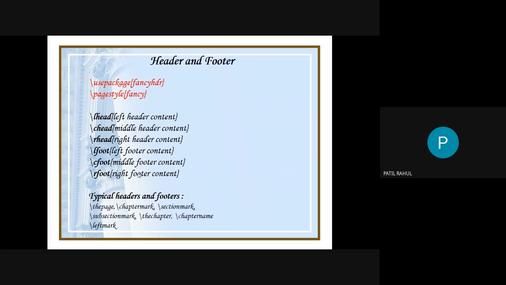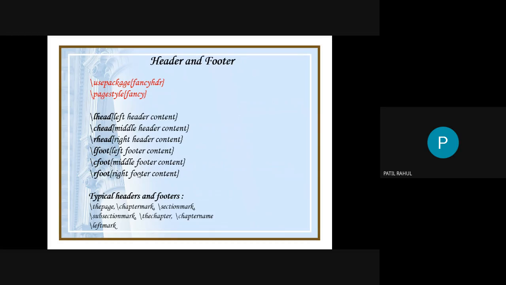Okay, so this is header and footer. This is the header and footer. So in this header, you just read. If you read properly, then you will easily understand what I mean. Okay, so these are the headers.